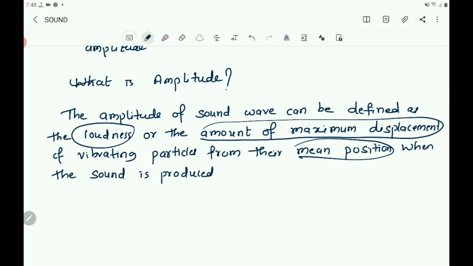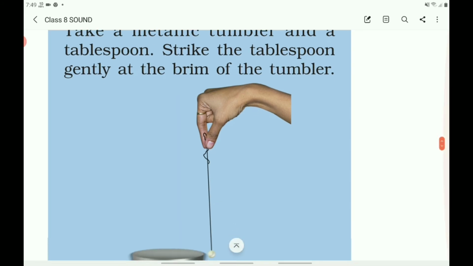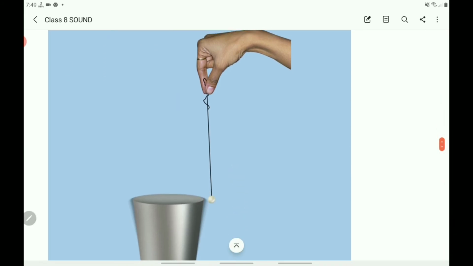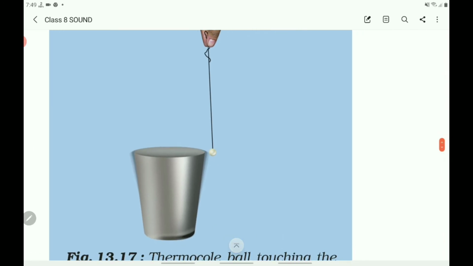So we can differentiate the sounds on the basis of their amplitude and frequencies. The loudness of sound is proportional to the square of the amplitude of the vibration producing the sound. Children, now let us discuss the loudness and pitch of a sound. So you do an activity. Take a metallic tumbler and a tablespoon.